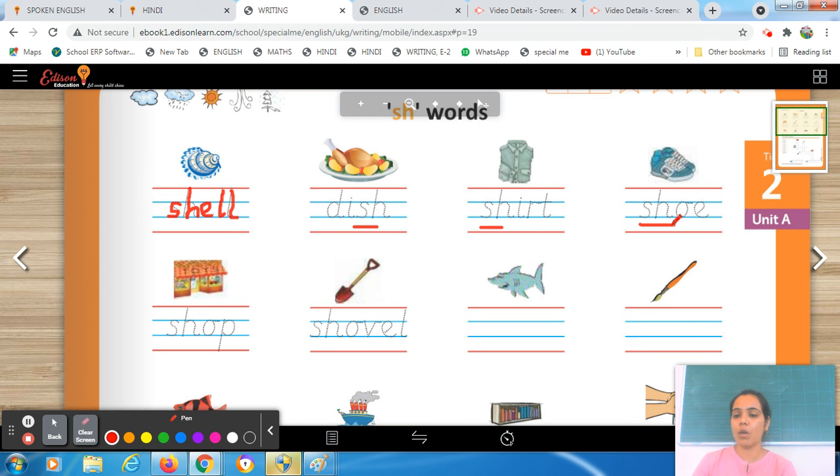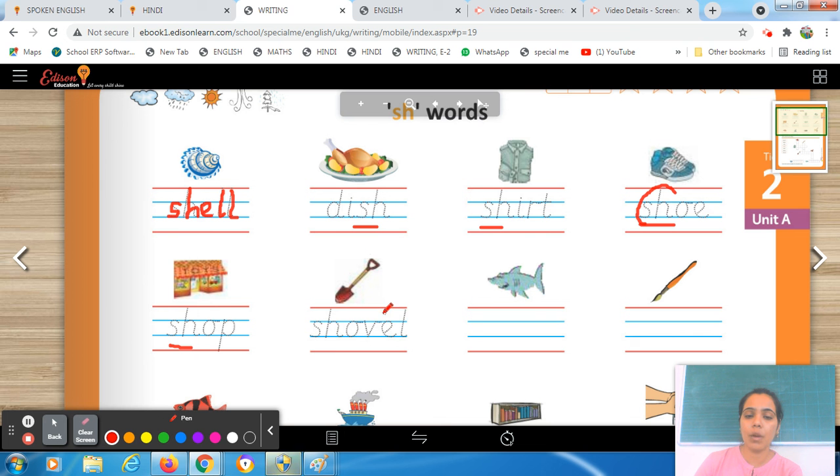Okay. And tell me, what is this? Ma'am, this is shoe. Very good. So, in the beginning, the sound is the same, sh. Sh, shoe. Okay, come over here. You just have to trace it in the same way. Okay, now what is this? Shop. So SH will give you the sound sh.